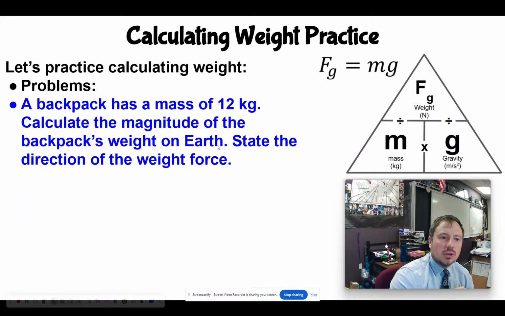A backpack has a mass of 12 kilograms. Calculate the magnitude of the backpack's weight on Earth. State the direction of the weight force. We know the weight is going down.